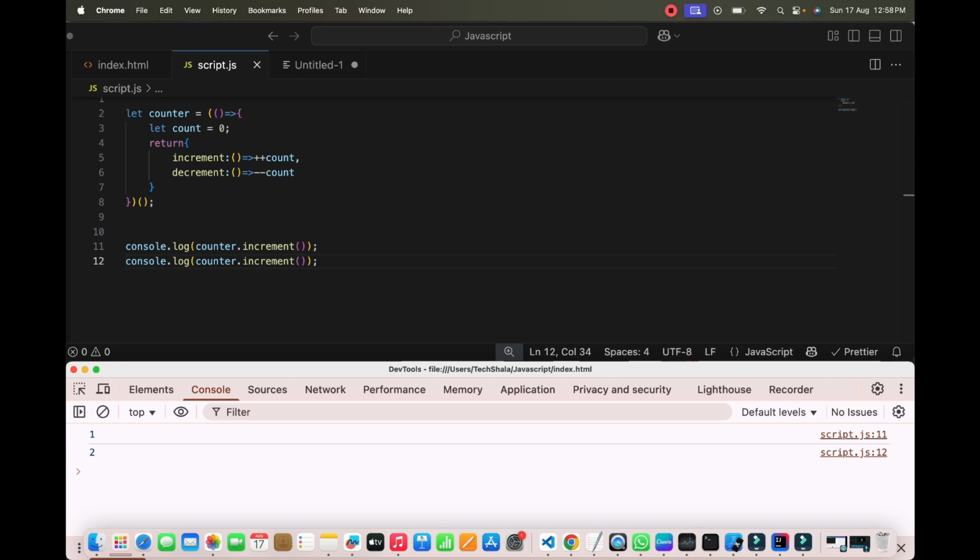Basically, a real use case will be polyfills. We have multiple JS files and you have to combine all these things. Then we need to do some initialization setup kind of thing. At that time we can use IIFE. To avoid variable clashes in large code bases, there also we can use IIFE. And with the help of the modular pattern in ES6, IIFE has been replaced, meaning we don't need to write IIFE anymore. So yeah, that's all about IIFE.